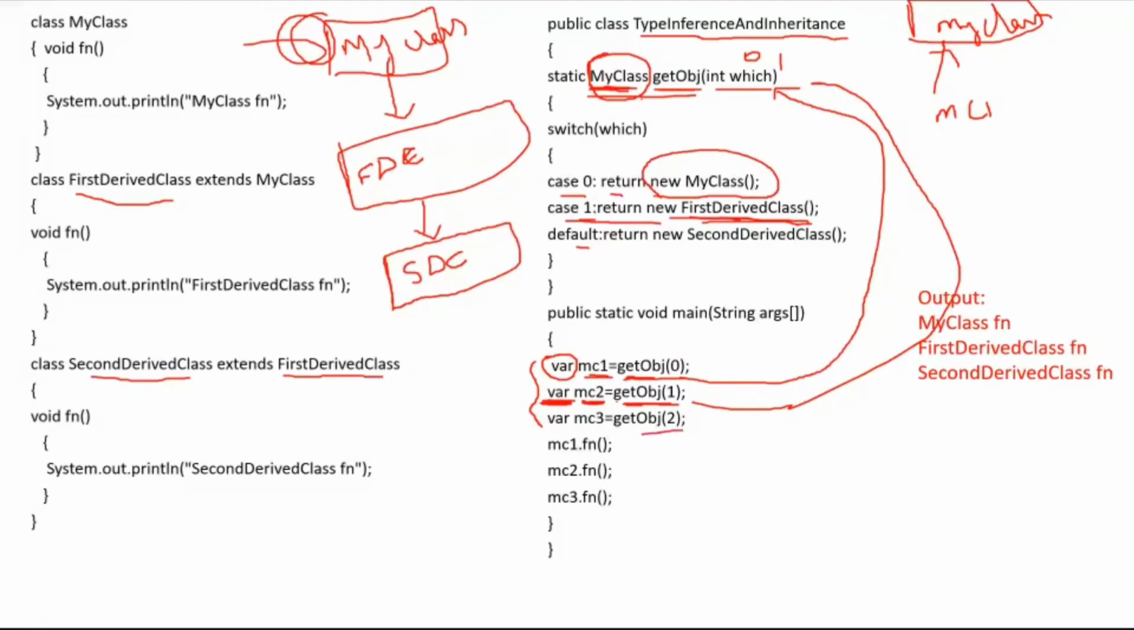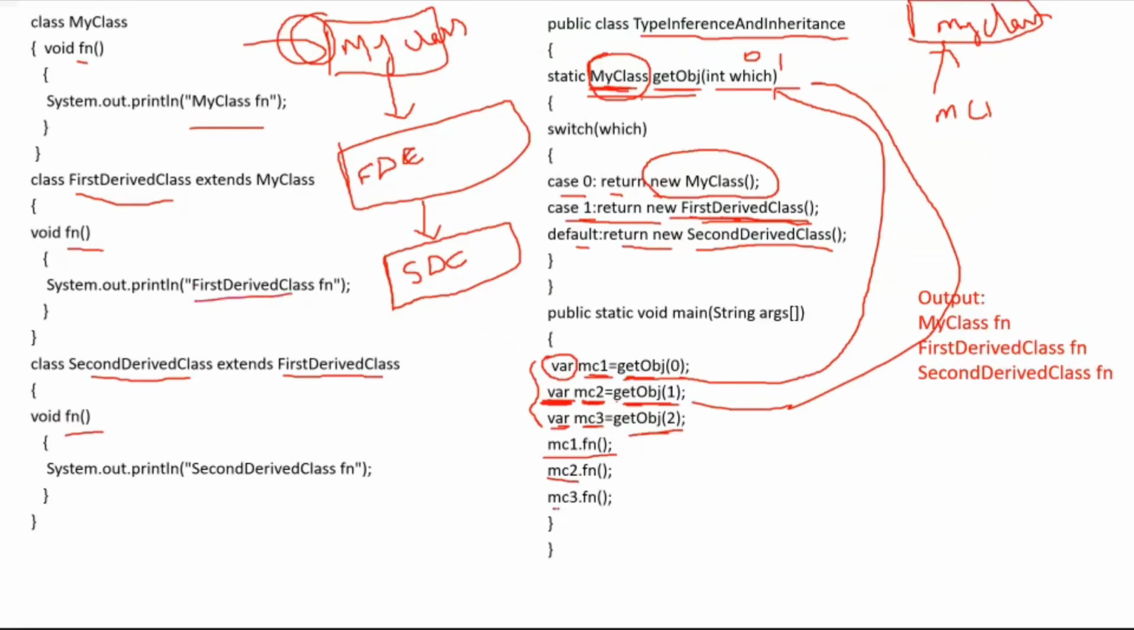So for the next time, it will come to default, and then the second derived class. So the type of this MC3 is my class, but it is going to have the object of the second derived class. When all three classes have the same function fn, and I call MC1.fn, which function is invoked? This my class fn is invoked. When I call fn by using the MC2 object, which function is invoked? The first derived class.